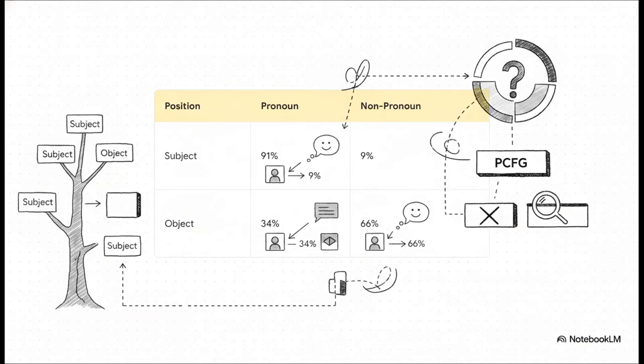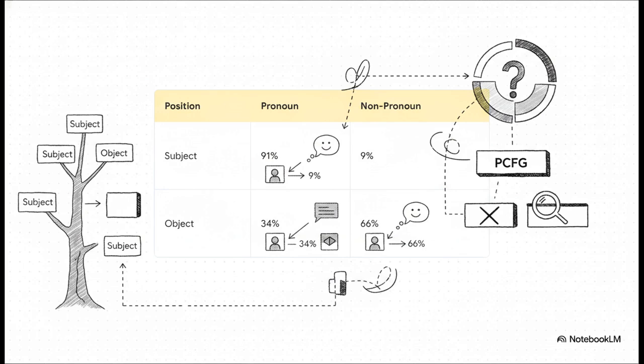Real-world data from the Switchboard corpus gives us undeniable proof that simple PCFGs completely ignore vital context. Just look at these numbers. 91% of noun phrases in the subject position are pronouns, like I or she. But in the object position, only 34% are pronouns, while a massive 66% are non-pronouns, like proper nouns.